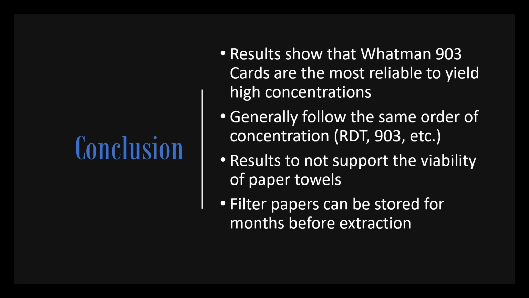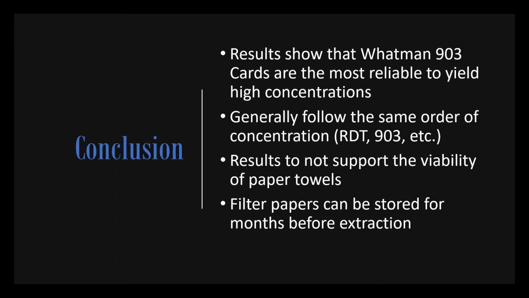Before beginning my experiment, I believed that the Whatman 903 cards would be the most reliable and would yield the highest concentrations of DNA nearly every time. While my data did show that they were able to yield the highest concentrations nearly every time, excluding the RDT, they did have the highest variability for each sample replicate.